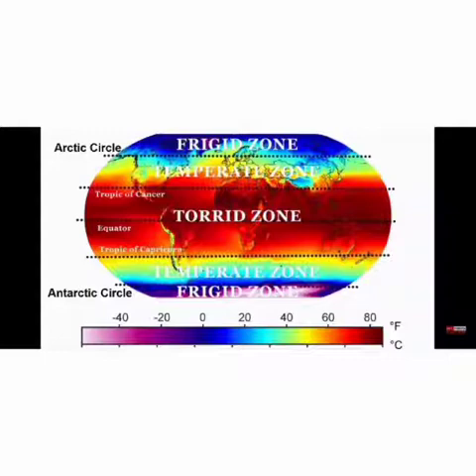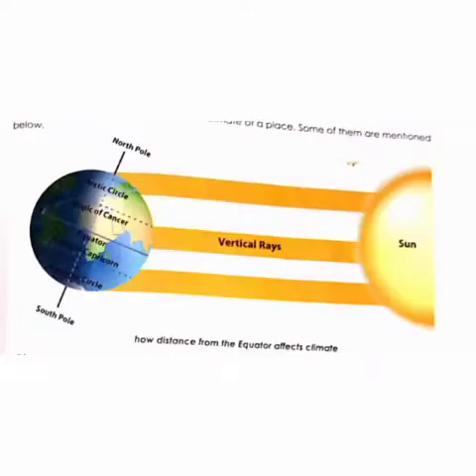As we go even further away, we have the frigid zone. It is cold and freezing out here. This area is between the Arctic Circle and the North Pole in the northern hemisphere, and in the southern hemisphere it is between the Antarctic Circle and the South Pole. Places near the poles get more slanting rays even than the temperate zone. So children, here these rays have to travel through a great distance and spread out over a large area, and therefore are weaker, thus making places near the poles less hot.